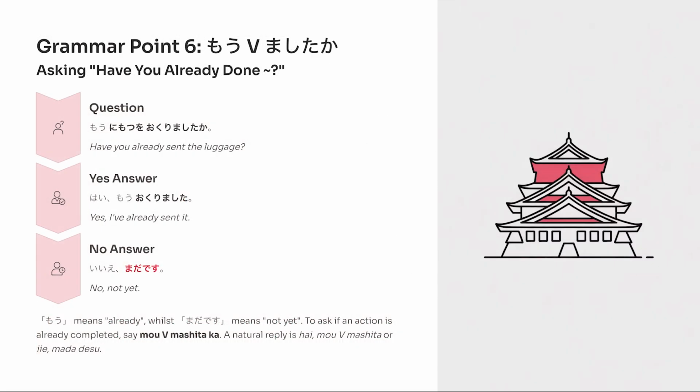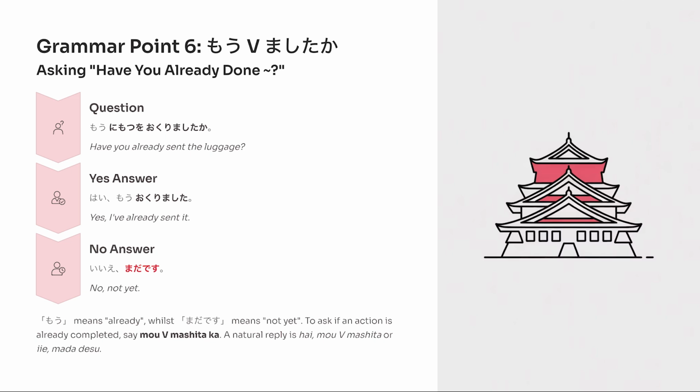Finally, let's learn how to ask whether an action has already been completed. The pattern is もう verb ましたか? Here, もう means already. For example, もう荷物を送りましたか? Have you already sent the luggage? If the answer is yes, we say はい、もう送りました. Yes, I already sent it. If the action has not been completed yet, we say いいえ、まだです.